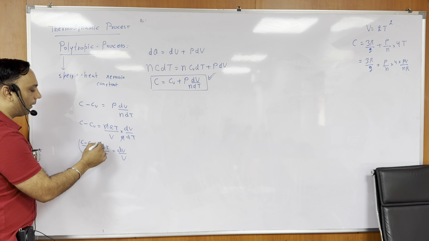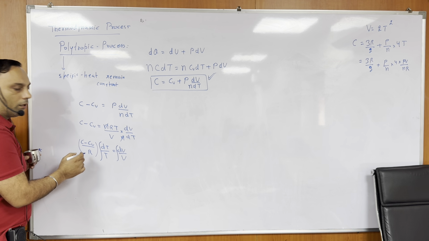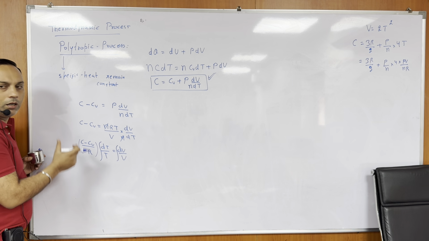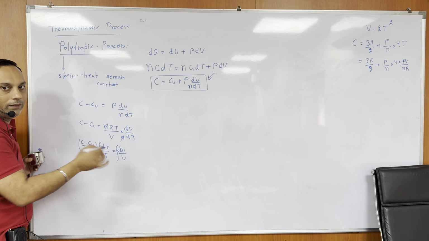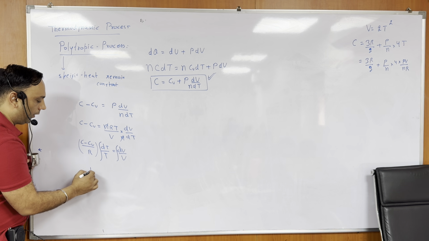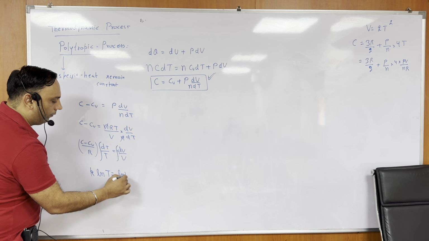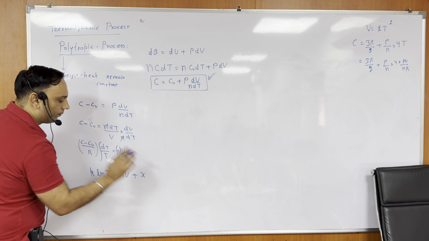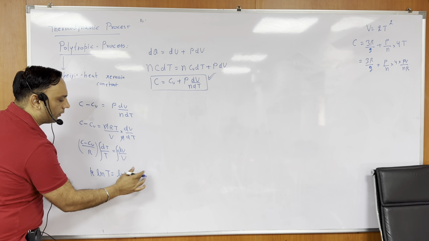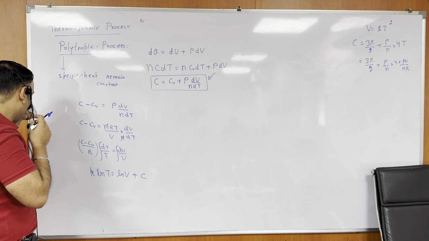Now integrate this expression on both sides. Let's give this number some name, some constant. Let's say it is K, because every time I have to write this number. So it is K ln T is equal to ln V plus some other constant, an integration constant.